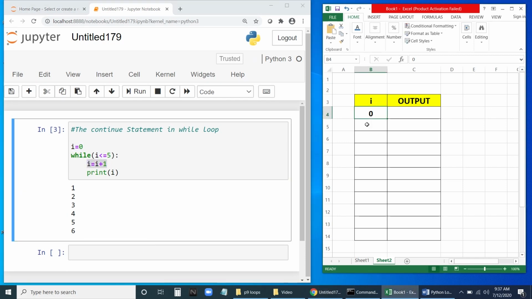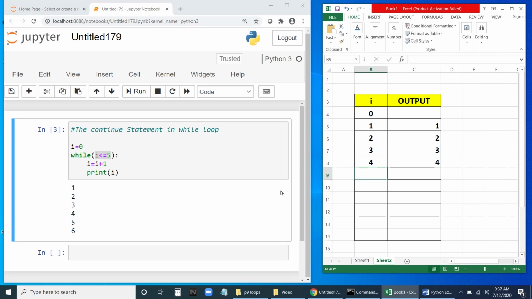Now it will become 1 here. Then it will print. Now it's going to print 1. It's not like it will print 0. Even though we have given 0, first we are incrementing by 1. After printing I, we will go back. 1 is less than 5, this condition will be checked. So again it will increment. First it will increment, then it will print. Now it will be 2. Similarly, first it will increment, then it will print.